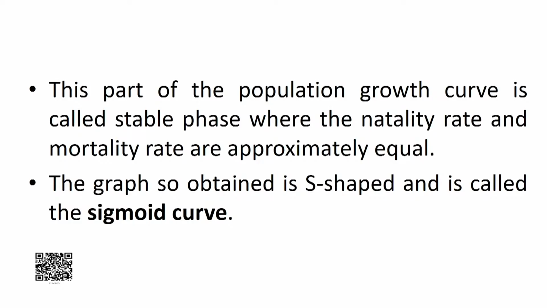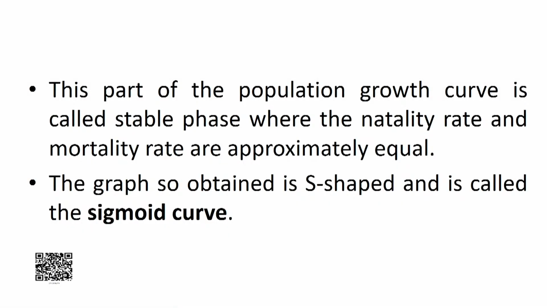Eventually, the number of individuals entering the population will become equal to the number of individuals leaving it by death or migration, and the population size becomes stable. So, this part of the population growth curve is called stable phase, where the natality rate and mortality rate are approximately equal. So, this graph obtained is S shaped and is called the sigmoid curve.